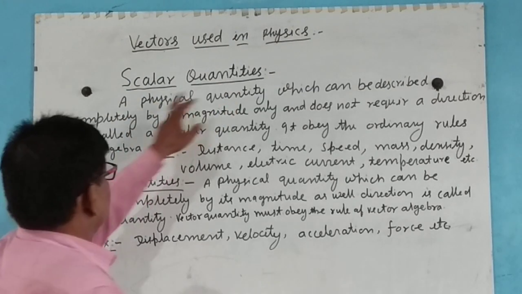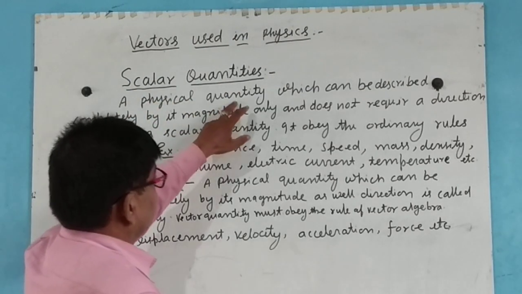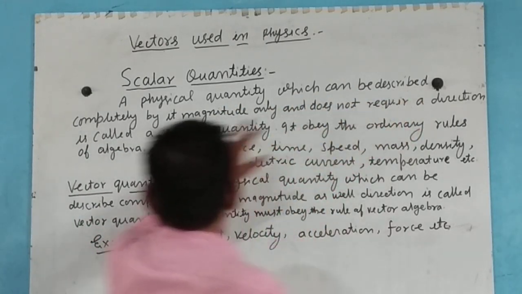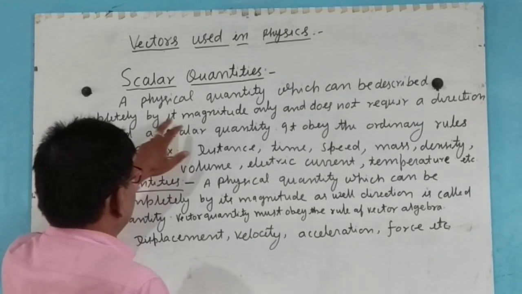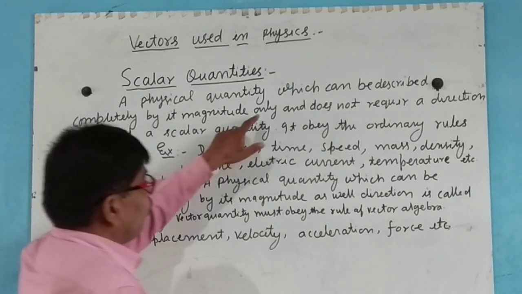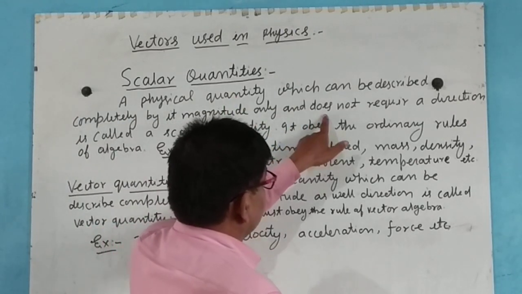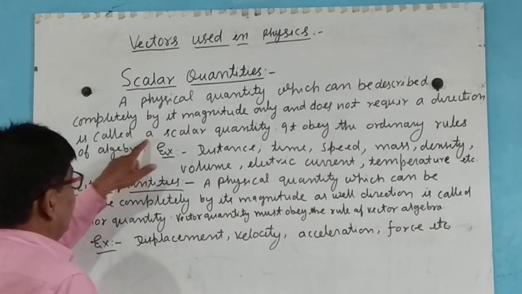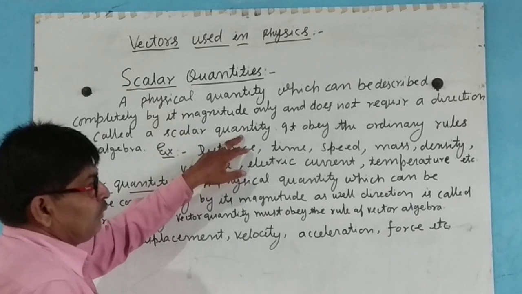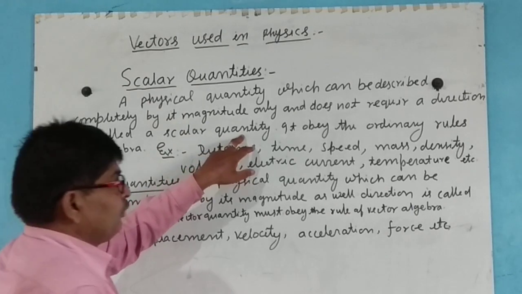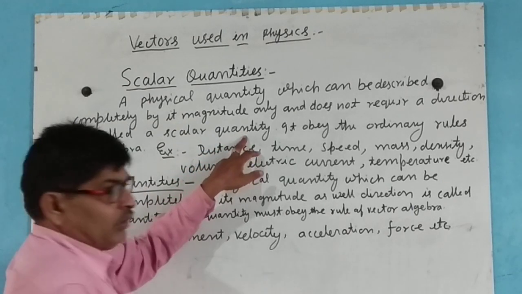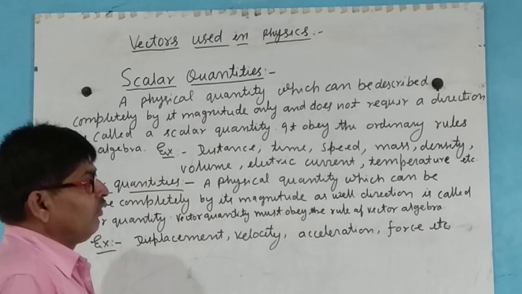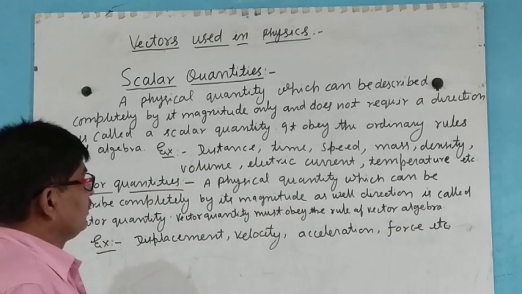Scalar quantity: a physical quantity which can be described completely by its magnitude only and does not require a direction is called a scalar quantity. It means that only magnitude is sufficient to explain the scalar quantity, and directions are not required.